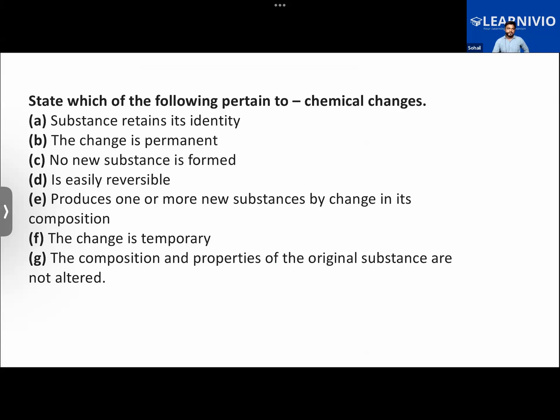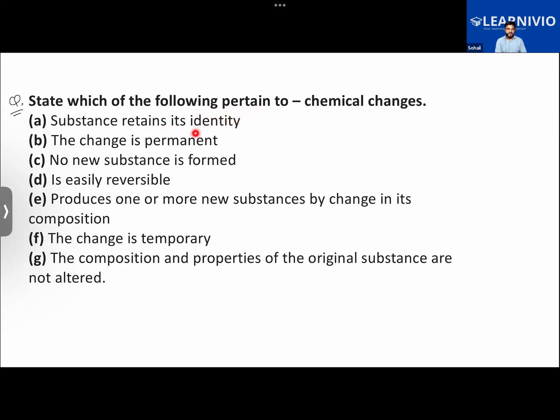Substance retains identity. What are we supposed to do in this? State which of the following pertains to chemical changes. That's the question. Like, what are the things that you will get to see in a chemical change? Which of these options, which of these properties are related to the chemical change?